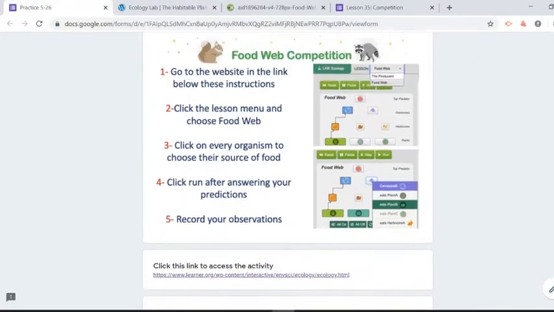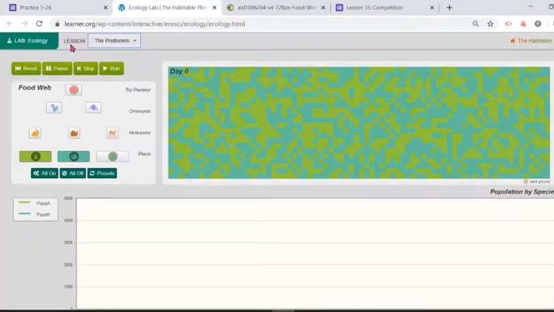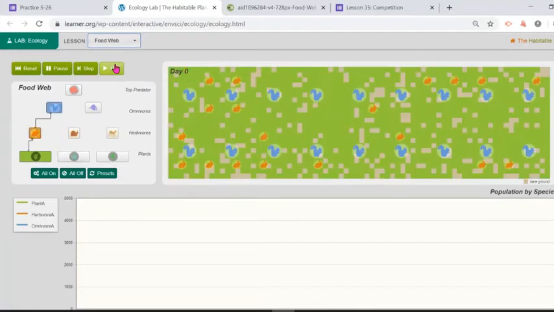So second step, it says click the lesson menu and choose food web. So if we go to the website, we're going to see here where it says lesson. It's a drop down menu, and we're going to click where it says producers, and we're going to choose food web. Now when you click food web, it's already going to connect some organisms with each other, so it's actually going to help us for the first set of questions.